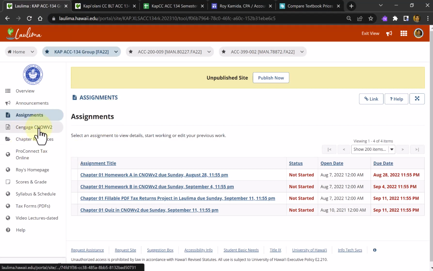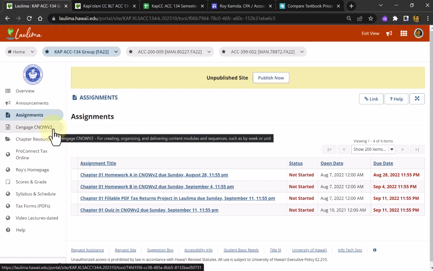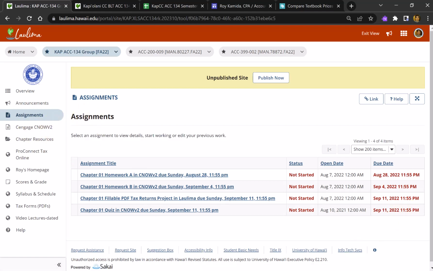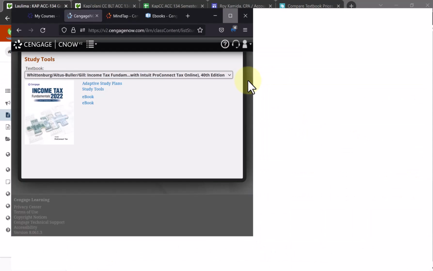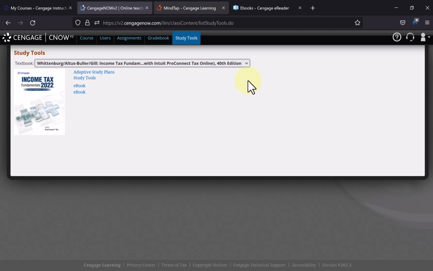Okay, that's this Cengage Now V2 site. If I go to that site, I'm not sure exactly what you'll see. What I see is the teacher version of the Cengage site, so your screen may be slightly different when you enter Cengage Now. The first time you enter it, you probably need to register for our class with your UH email. From then on, a screen something like this should appear automatically. The tabs may appear a little different than what you'll see, but you should see assignments, gradebooks, and study tools. Under study tools is the place where you go to get your textbook.